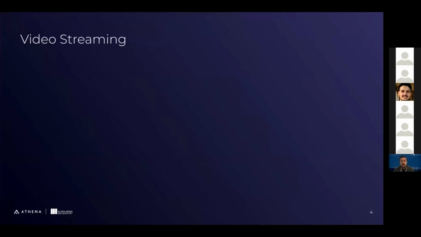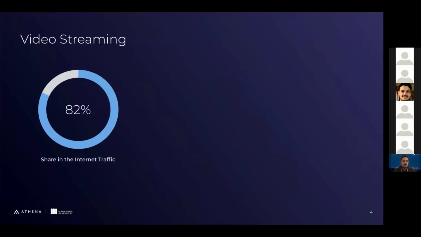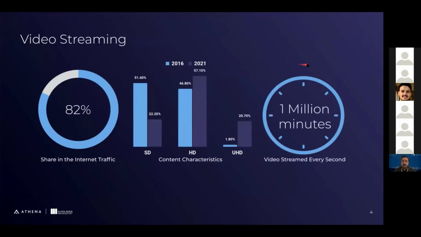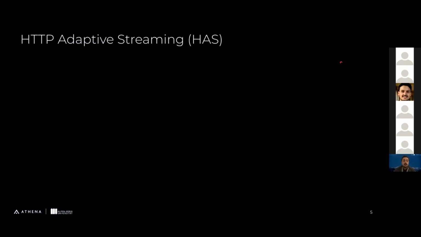I think Wagner also talked about how popular video streaming is. When we look at the reports, currently 82% of the whole internet consists of video content. And we see an increase in the content resolution on the internet, especially HD and UHD content are really getting popular. And as of now, 1 million minutes of video are being streamed every single second. These are the numbers from the Cisco forecast highlights from 2021. And the most popular approach to stream the content right now is HTTP adaptive streaming.